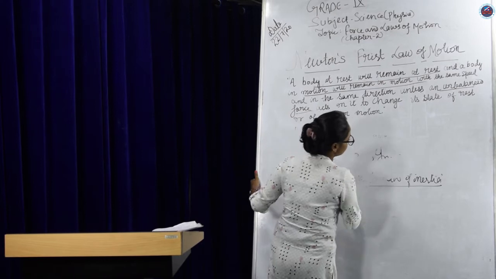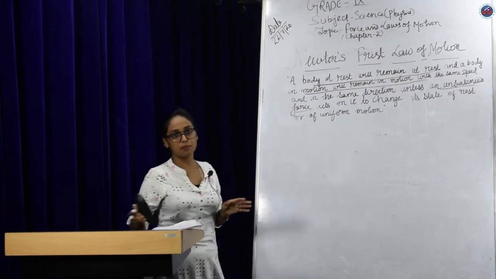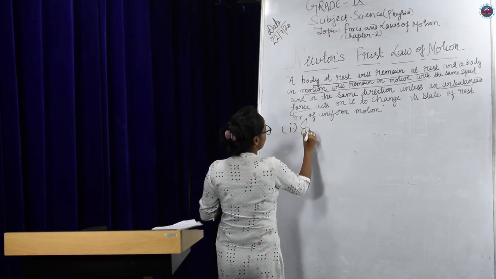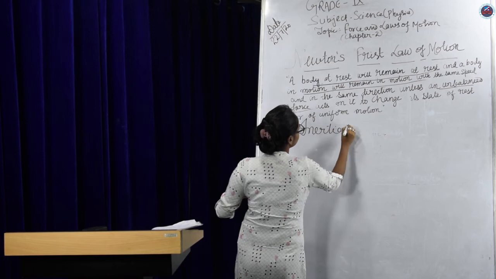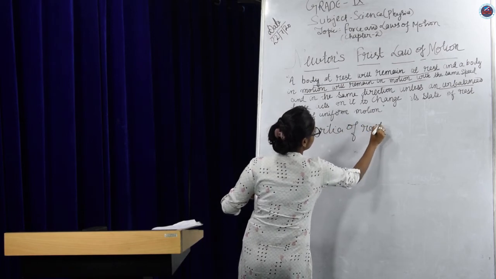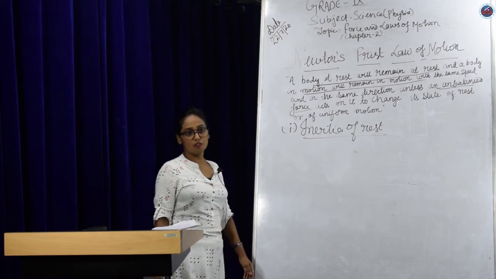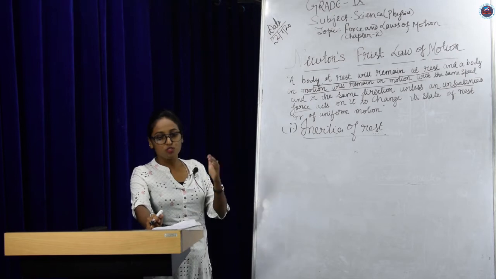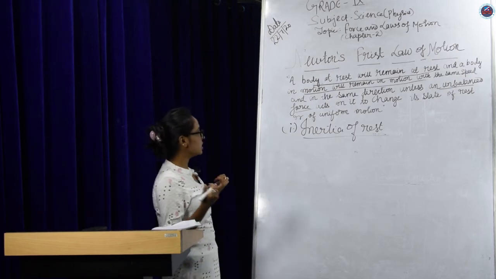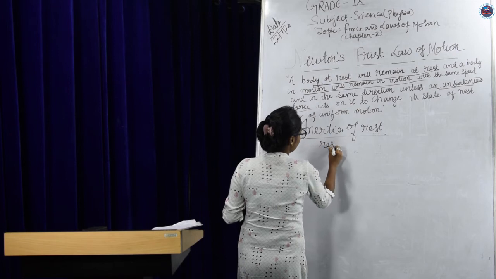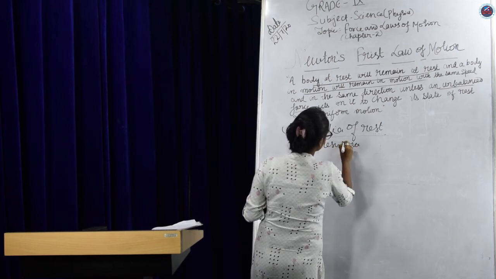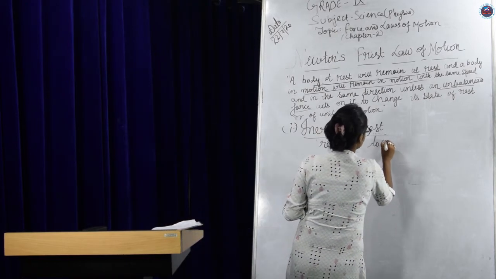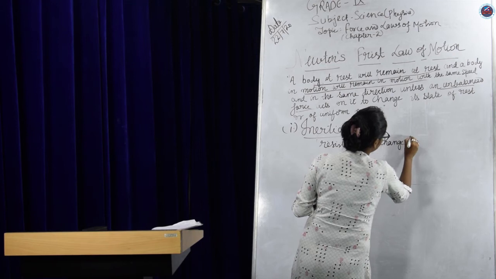Now, this inertia is further divided into three types. The first one is inertia of rest. Now, what is inertia of rest? It is the resistance offered by the body to change its state of rest.